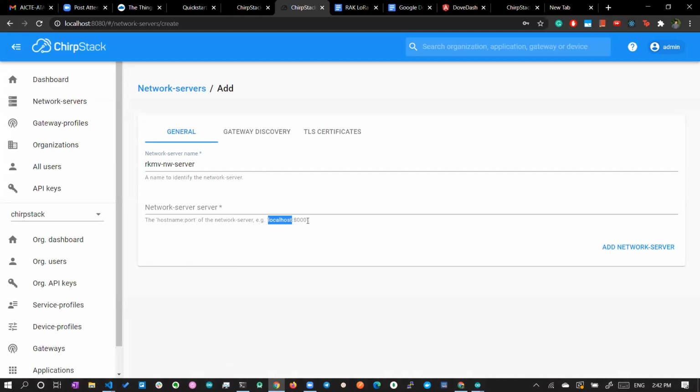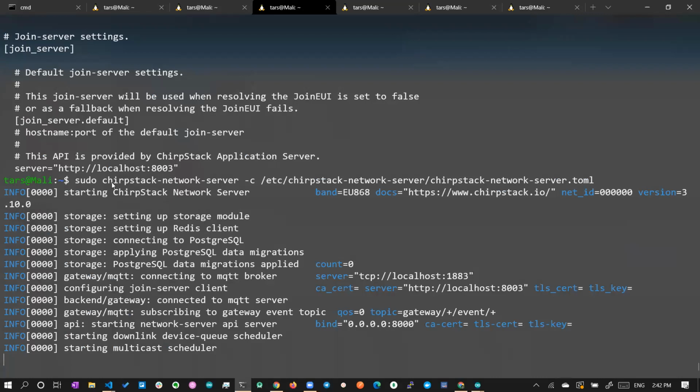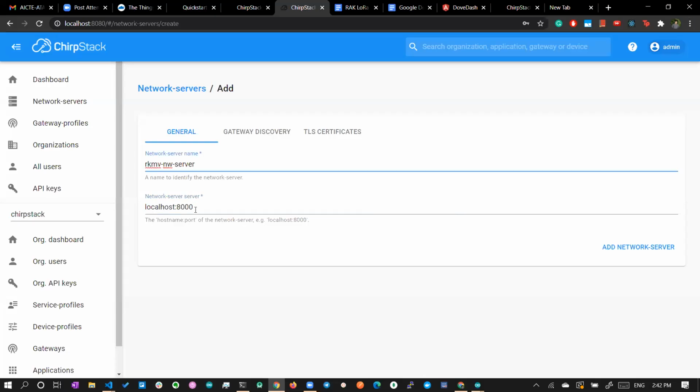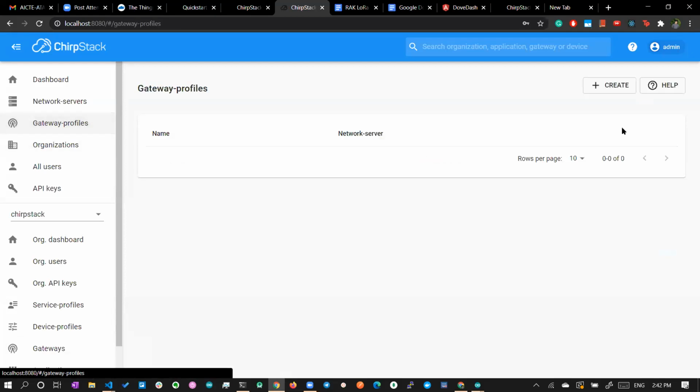Just for your confirmation, I will show on which port it is running. So we can give localhost 8000. If you go here and look at the application server and network server, it is running on port 8000. That is what we are giving over there. So we give some name and your port address and add the network server. Now we have added the network server, right? And now we can go and add the gateway profiles.